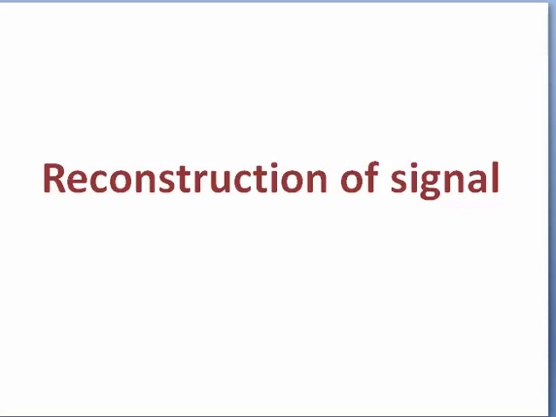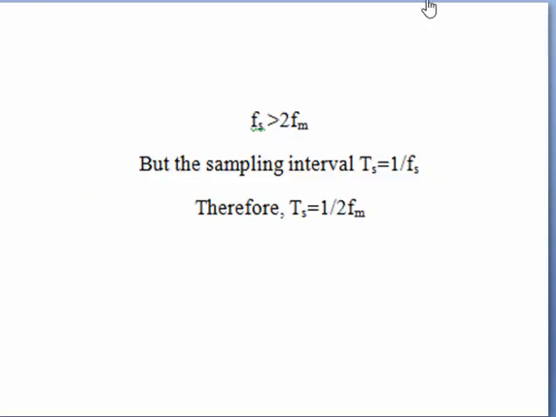S of omega is the Fourier transform of S of t, and M of omega is the Fourier transform of M of t. This is possible if there is no overlapping between the successive cycles of S of omega, as we already discussed in this lecture. So we also require Fs greater than 2 Fm. The sampling frequency Fs must be greater than 2 Fm.